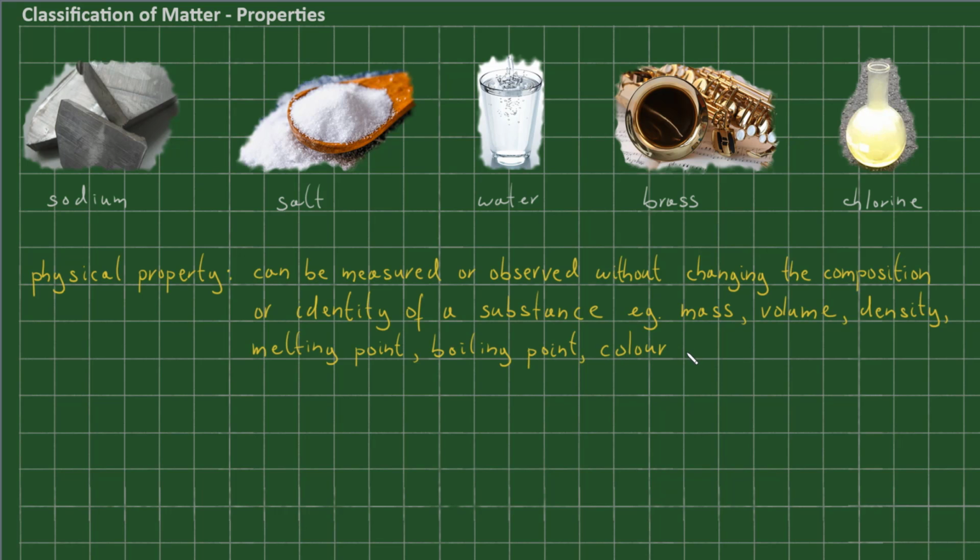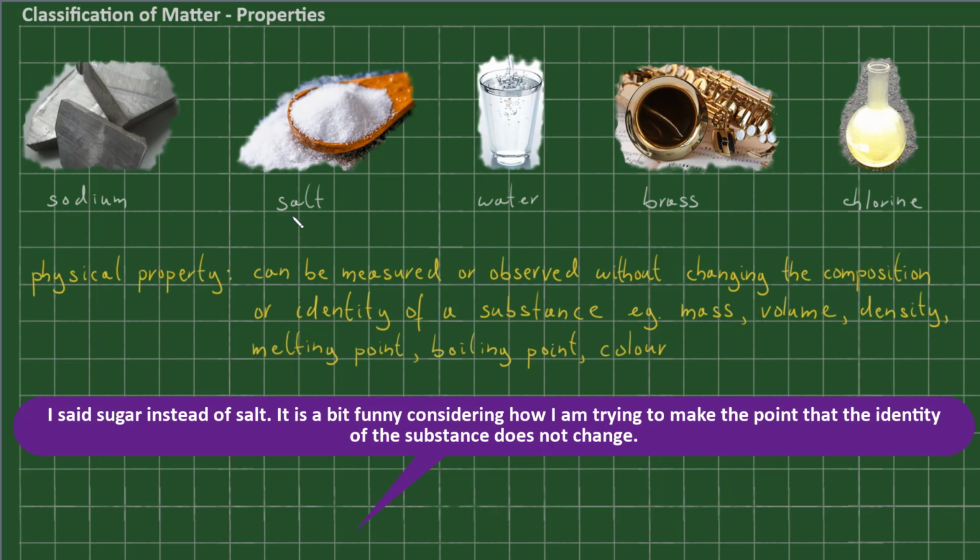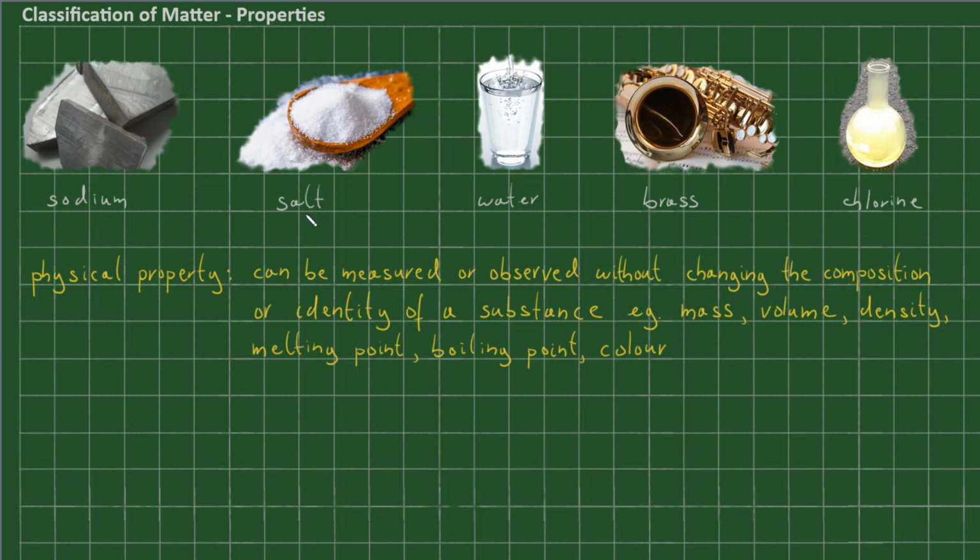So what do I mean by this statement that a physical property can be measured or observed without changing the identity of a substance? Well, let's look at salt, for example. I could measure out the mass of one spoonful of salt, but I could also measure out a mass of 2 spoonfuls of salt. The measuring will not change the identity of the salt. It is still salt. I could also determine the boiling point of water. It is 100 degrees Celsius. I could heat up this water until it boils and turns into water vapor. But when it does that, it is still water. I have not changed the identity of the compound.